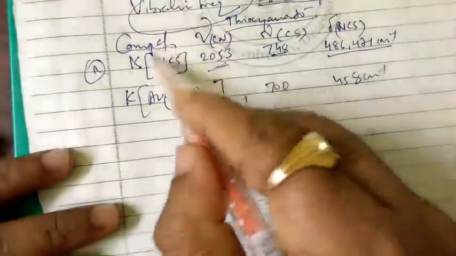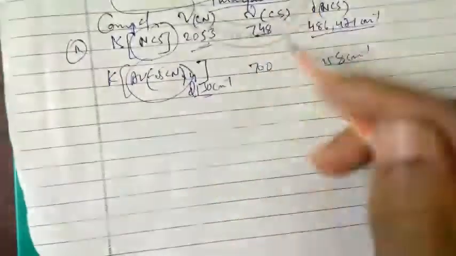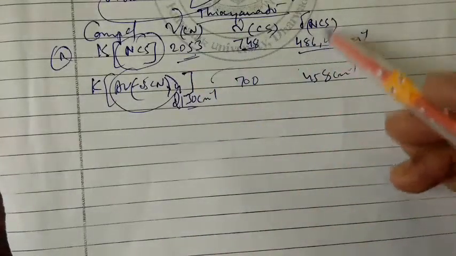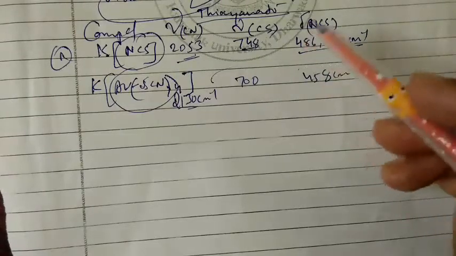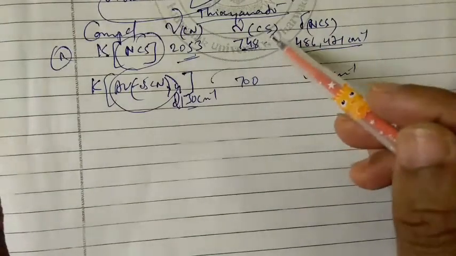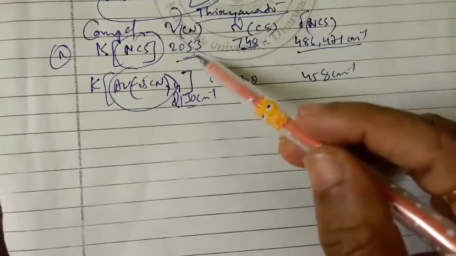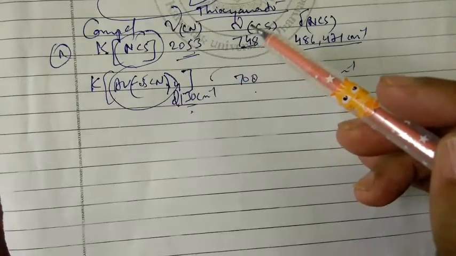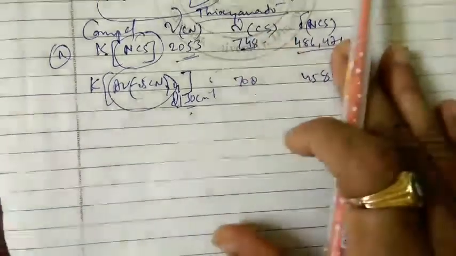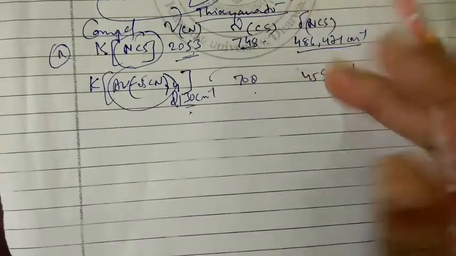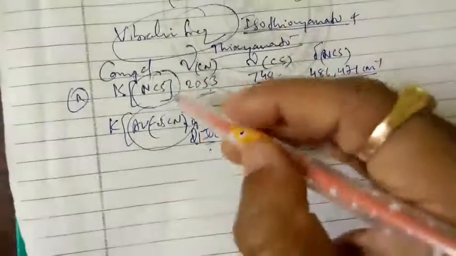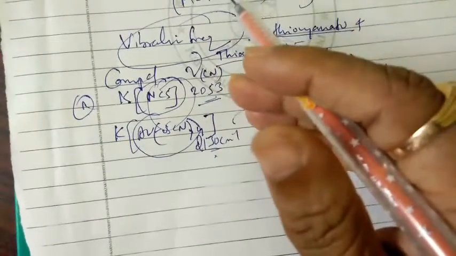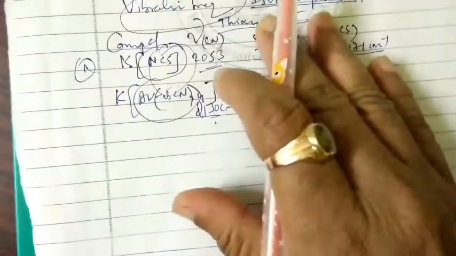So this is how, just by binding with nitrogen and sulfur, you can see the vibration frequencies are changing. When nitrogen is there, it is coming on the lower side, lower frequency. Here you can see 748, and again lower frequency. Here you can see 2000, higher frequency. So this is how IR spectroscopy plays an important role whenever such complexes are used, and they are showing the linkage type of nature, either bonding with nitrogen or sulfur.